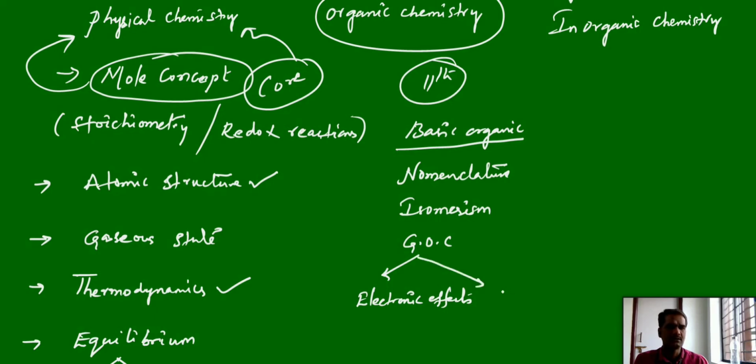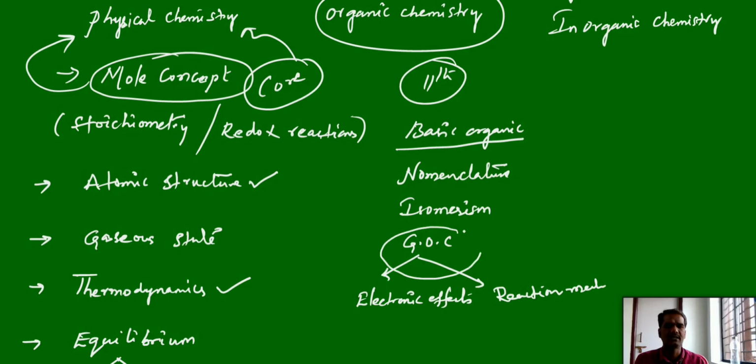Next, it covers reaction mechanism and intermediates: carbocations, carbanions, free radicals, everything. Most of the part will be covered in GOC, General Organic Chemistry.